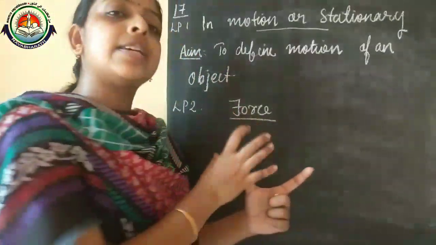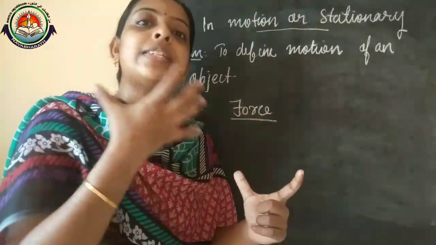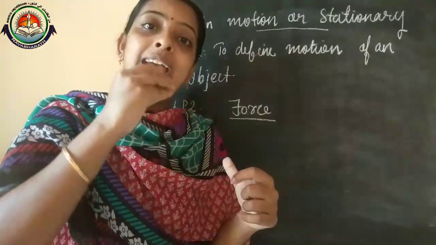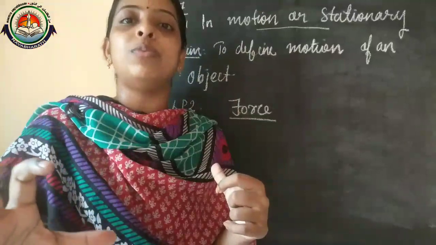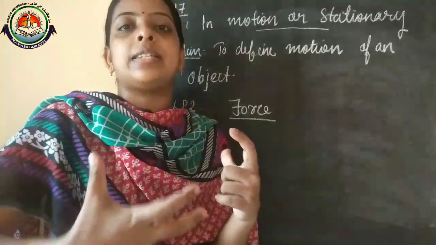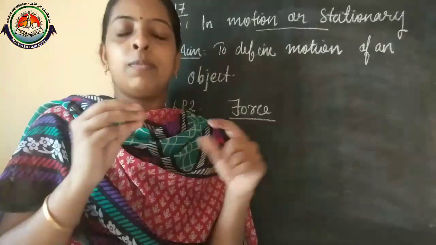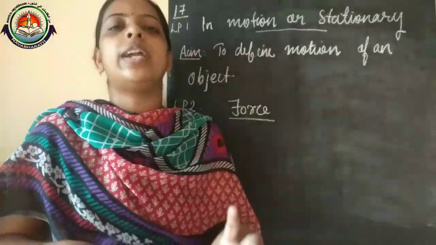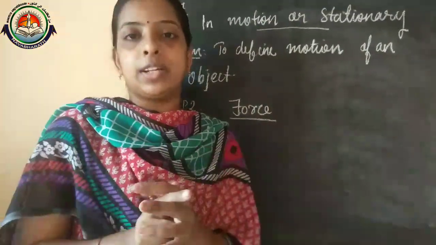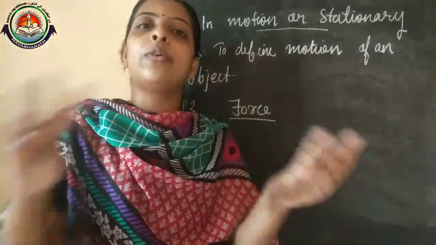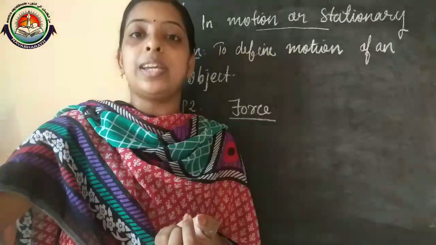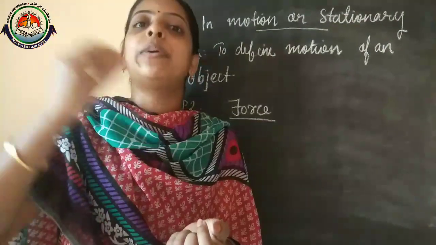Here we mainly discuss how force affects the motion of an object. In the case of motion of an object, a force can stop a moving object, and a force can increase the speed of a moving object. For example, you can easily identify this topic. Normally when we are driving a vehicle, you all know about starting or how we can drive a vehicle. Normally the vehicle speed is increasing.